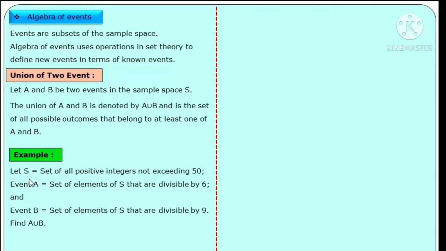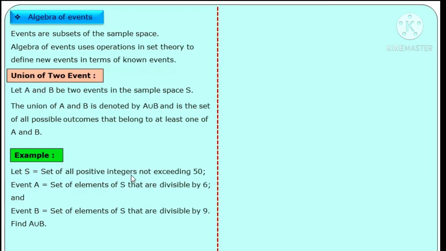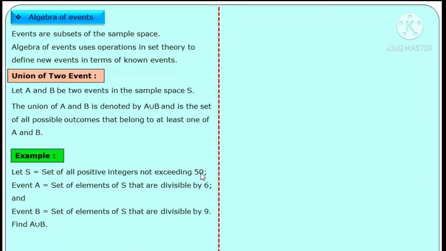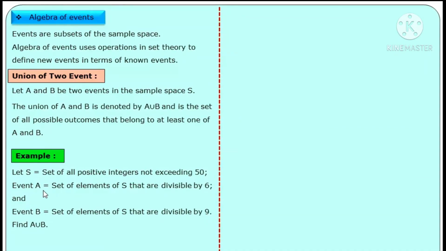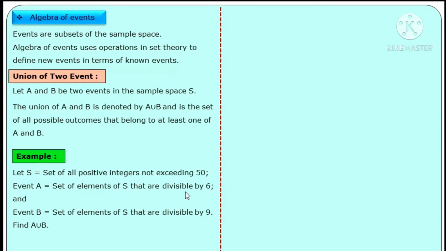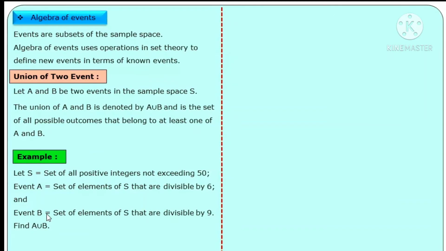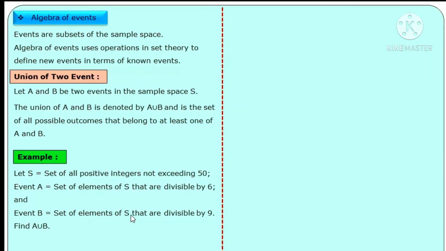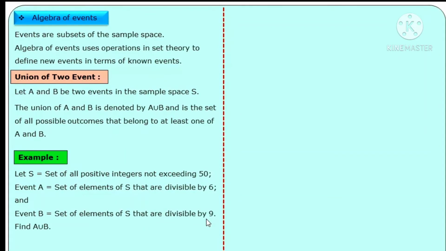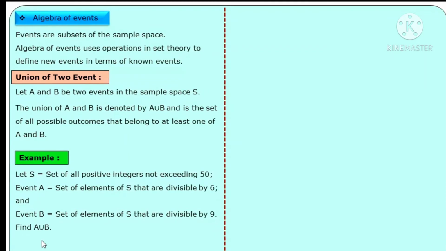Example given here: let S be the set of all positive integers not exceeding 50. Event A is the set of elements of the sample space that are divisible by 6, and the second event B is the set of all elements of sample space S that are divisible by 9. To find A union B.